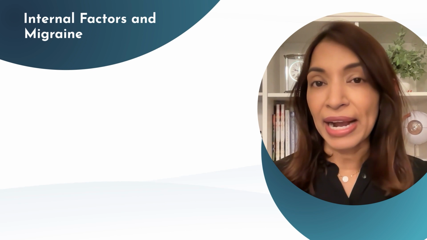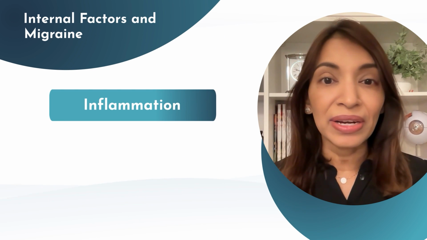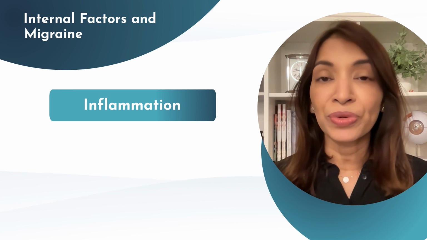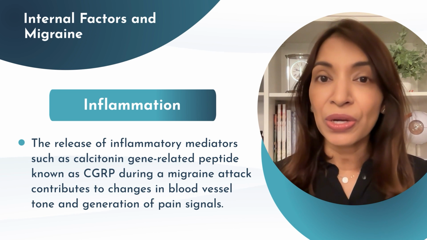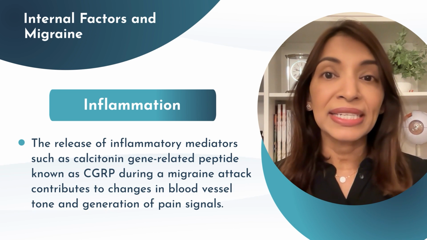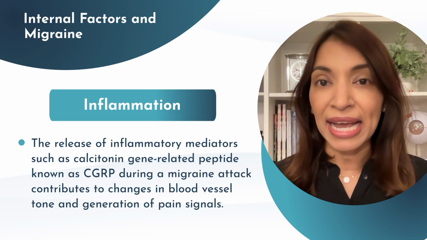As another internal factor, inflammation is a key player in the complex landscape of migraine root cause analysis. The release of inflammatory mediators, such as calcitonin gene-related peptide, known as CGRP, during a migraine attack contributes to changes in blood vessel tone and generation of pain signals. Understanding and addressing this inflammatory component is crucial for developing targeted strategies for migraine. It reinforces the importance of adopting a holistic approach that encompasses nutrition and lifestyle modification to mitigate inflammation and elevate